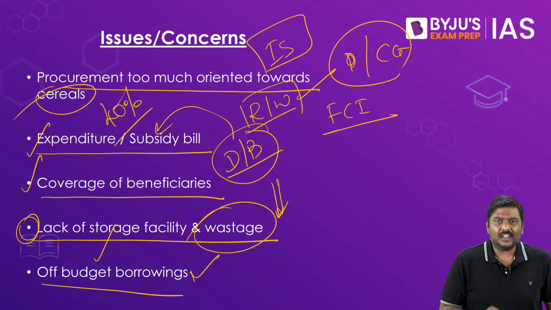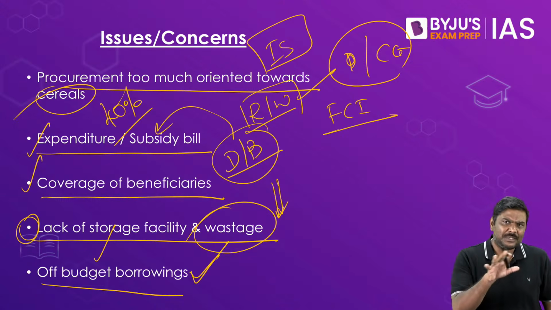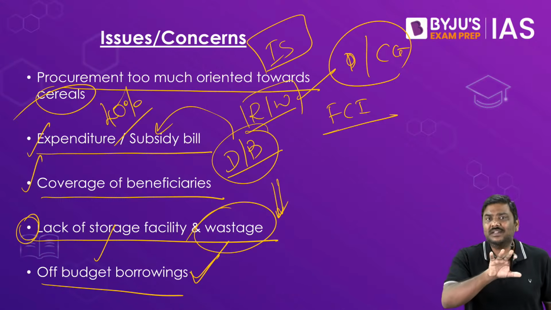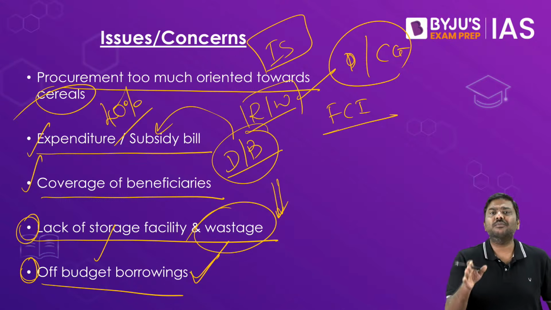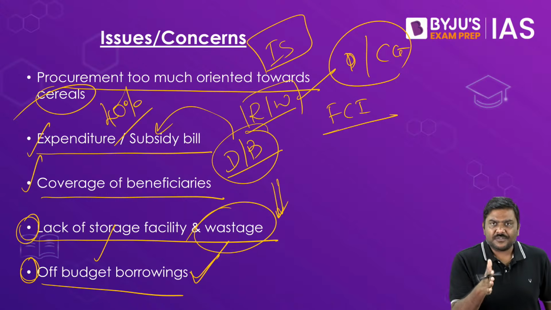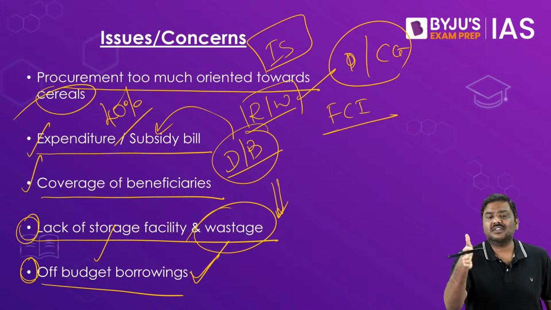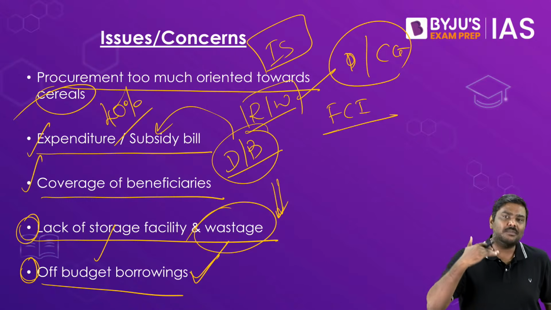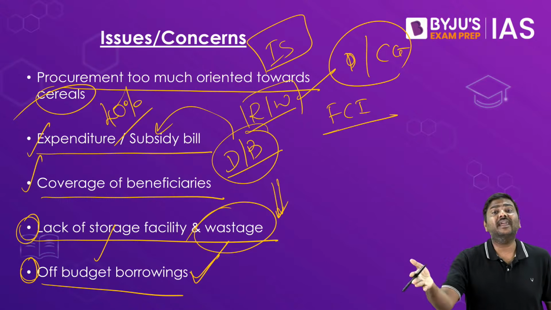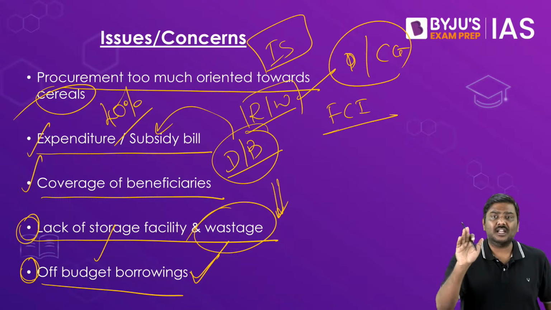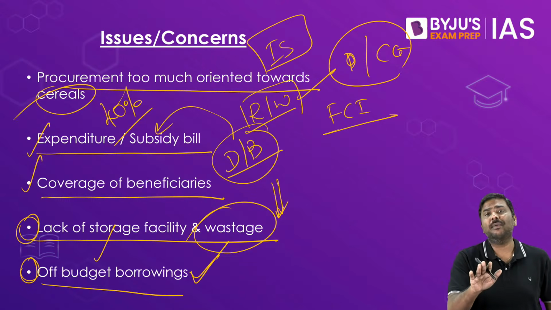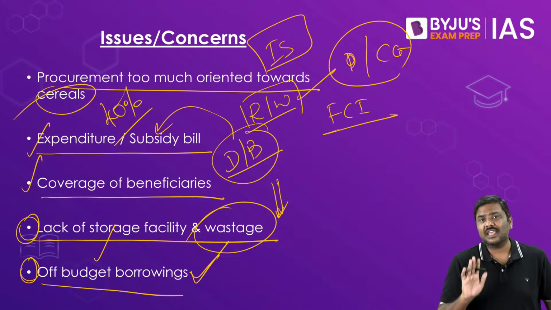Now, very recently, in the recently concluded budget, off-budget borrowing done by FCI has been done away with by the government. But essentially, off-budget borrowing basically meant that FCI, in order to implement the provisions of NFSA, was actually borrowing from the market. And the money was paid out by the government along with the interest, increasing the overall expenditure that was paid out by the government in order to implement these particular schemes.